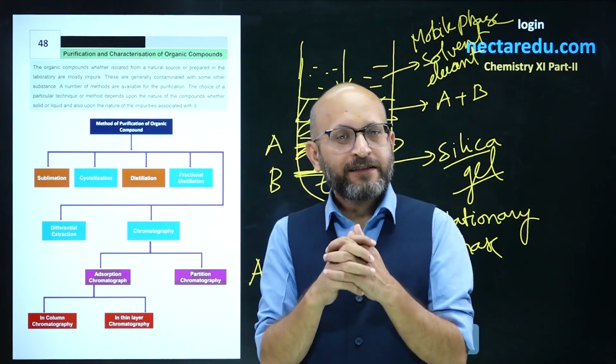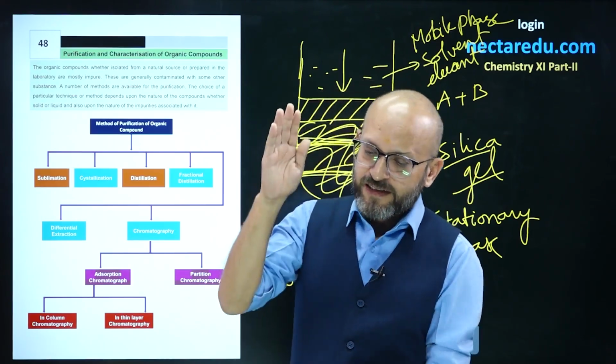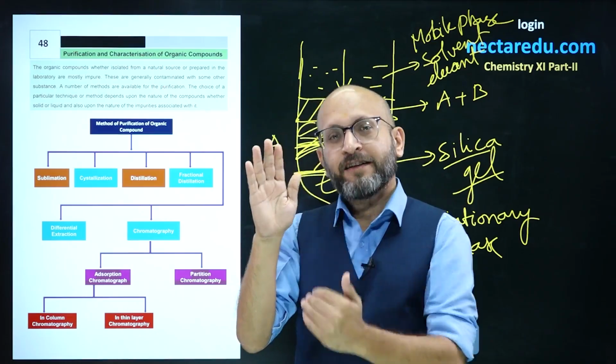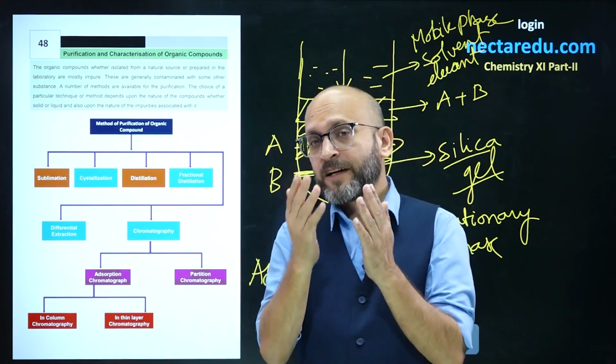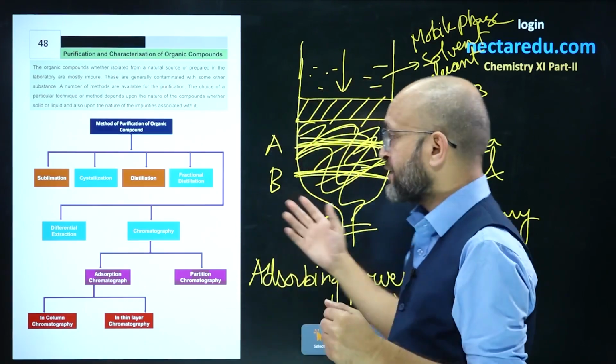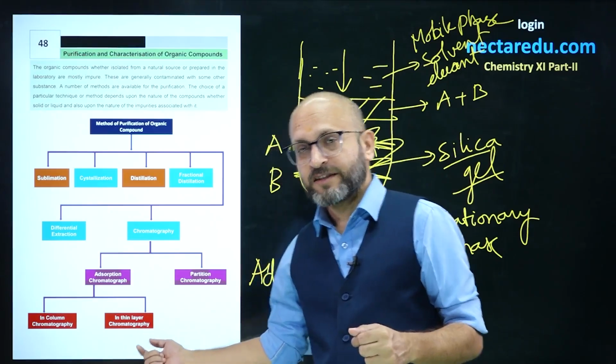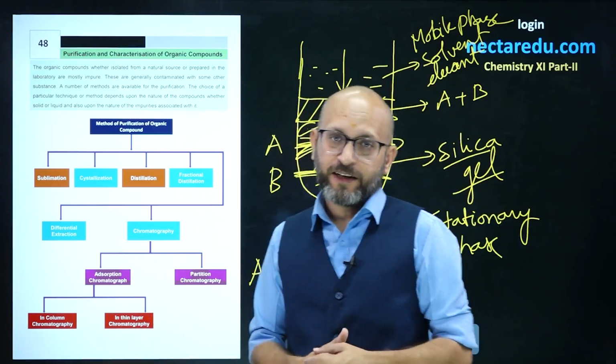So, this is another way of adsorption chromatography, and when the solvent is coming from the downside, this is known as thin layer chromatography, and when the solvent is coming from the top, it is called column chromatography.